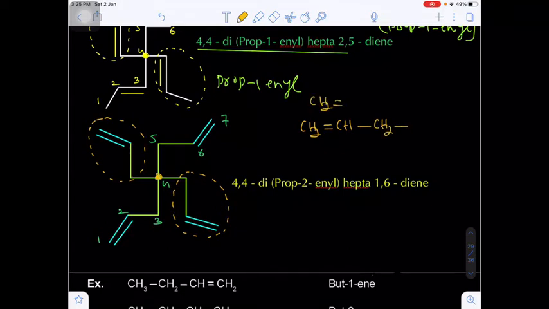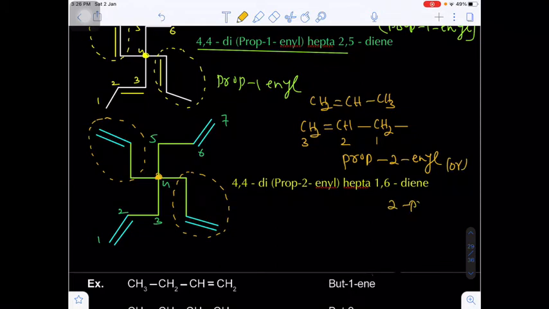Actually this is propene, CH2 double bond CH single bond CH3. Now you are removing the hydrogen from here. So I am writing carbon number 1, number 2 and number 3. This is nothing but prop. Now on which carbon is the double bond? In between 2, 3. That's why I am writing the 2. Prop-2-enyl or 2-propenyl. So how many propenyl groups are there on the fourth carbon? 2. That's why we are using the prefix di.